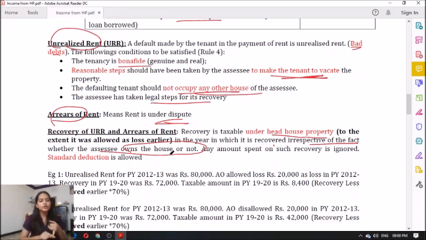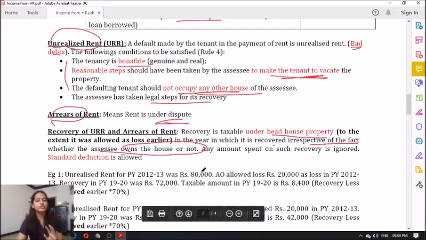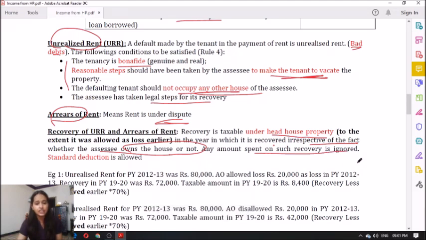So remember, irrespective of whether the assessee is having a house or not, the recovery shall be taxable under the head house property only, and to the extent it was allowed as a loss earlier. The assessing officer allowed it as a loss earlier, saying the four conditions were satisfied, and allowed 30,000. Now this 30,000 will be taxable. Clear with this? Any amount spent for the recovery of unrealized rent or arrears of rent should be ignored. It is not allowed to be reduced from the recovery.